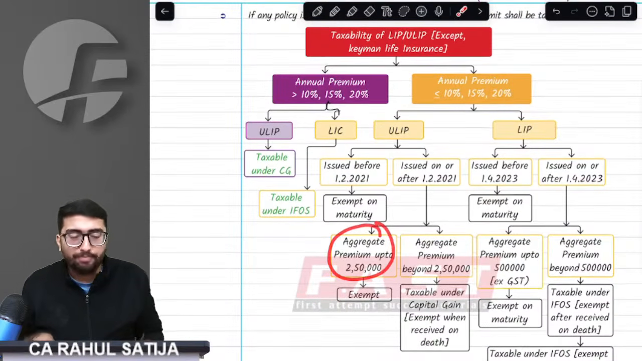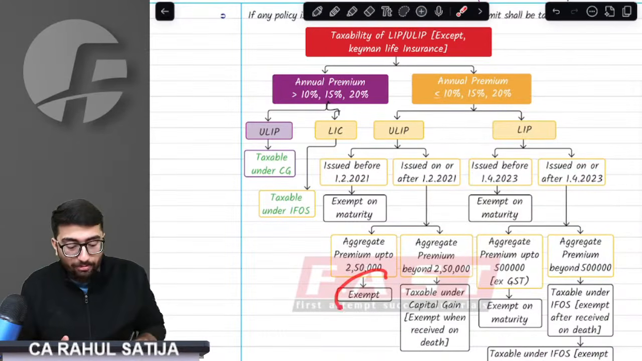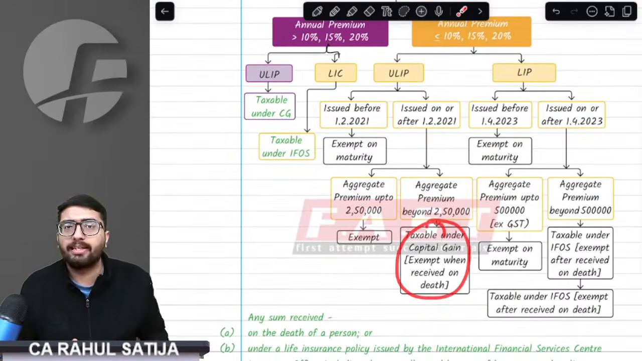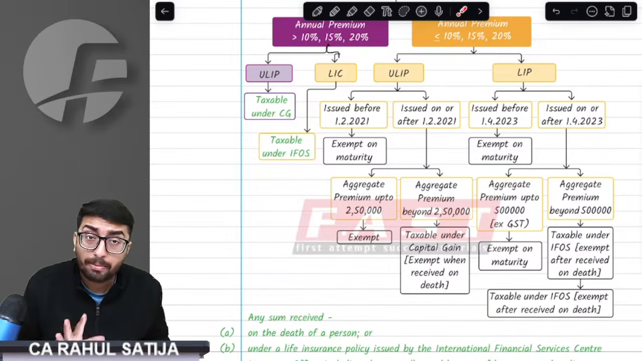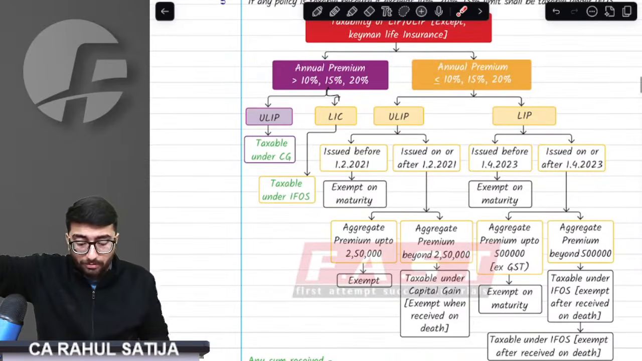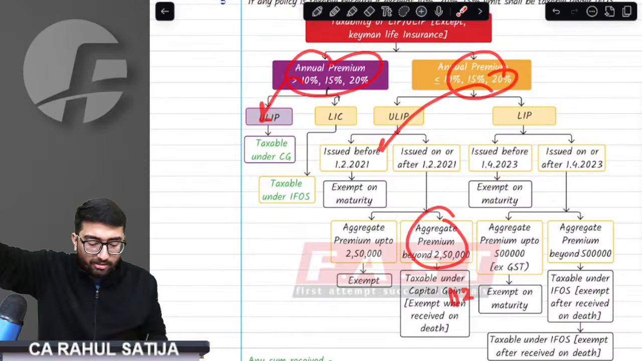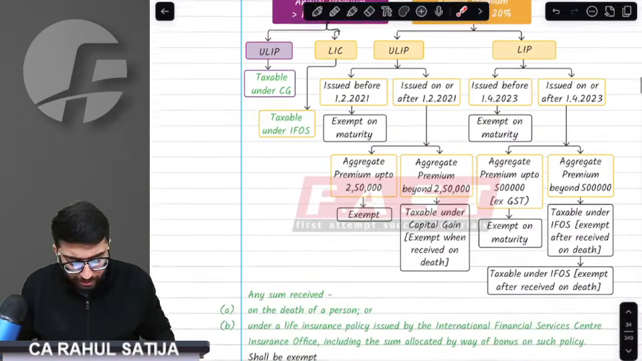If the aggregate premium is up to 2.5 lakh rupees, on an individual or aggregate basis, it shall be exempt. But if the aggregate premium exceeds 2.5 lakh rupees in a financial year, it will be taxed under capital gain, remember. So, what did I say? If the aggregate premium exceeds 10%, capital gain. If it is within the 10% limit but exceeds 2.5 lakh, again capital gain. And which capital gains? 112A. Got this point carefully?